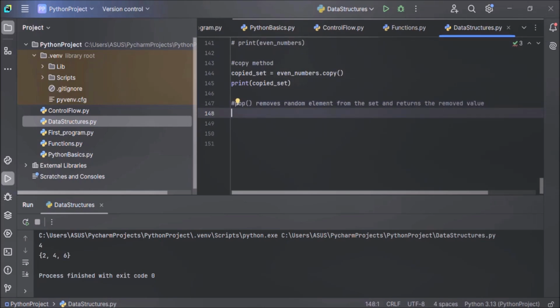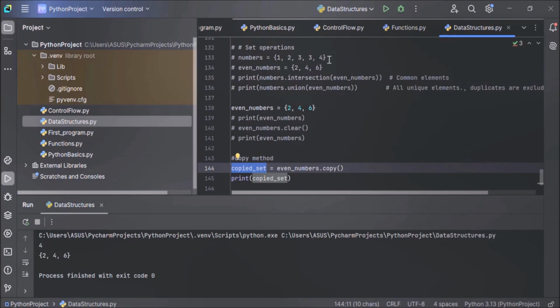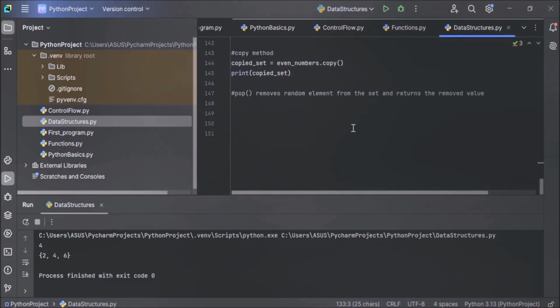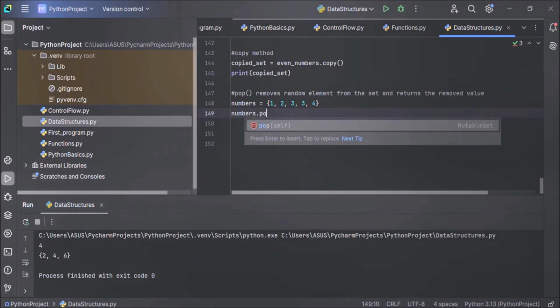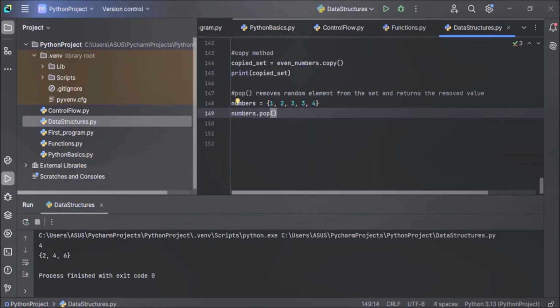Now let's see an example. Here we have got a set, copied set, or we can take some other set also. Let's take this example. Here we have a set of numbers. The set has got 1, 2, 3, 3, and 4, all these items. Duplicates are removed from the set automatically, that we know. Now here, if we use pop method in this set, numbers.pop, what will happen? It will remove a random element from the set, and it will also return the removed value.